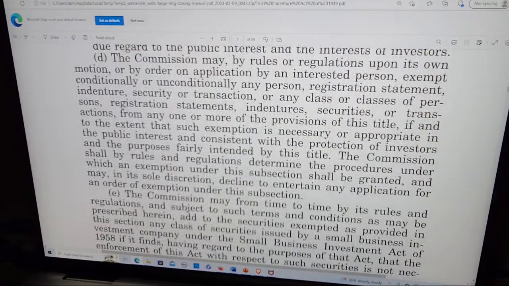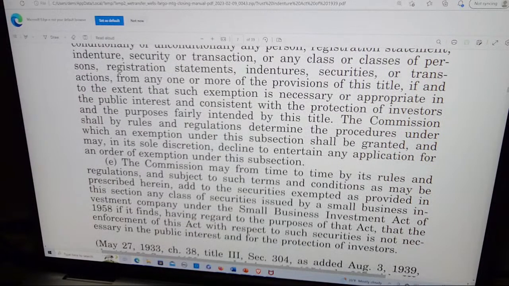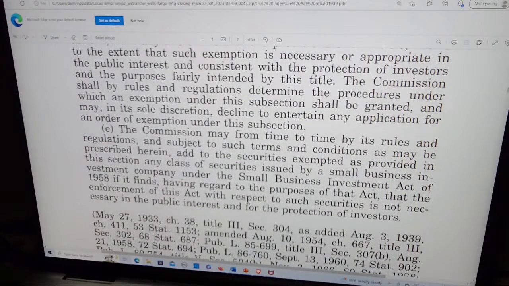D. Commission. The Commission may, by rule or regulation upon its own motion, or by order upon an application by an interested person, exempt conditionally or unconditionally any person, registration statement, indenture, security, or transaction, or any class or classes of persons, registration statements, indentures, securities, or transactions from any one or more of the provisions of this title, if and to the extent that such exemption is necessary or appropriate in the public interest and consistent with the protection of investors and the purpose fairly intended by this title.